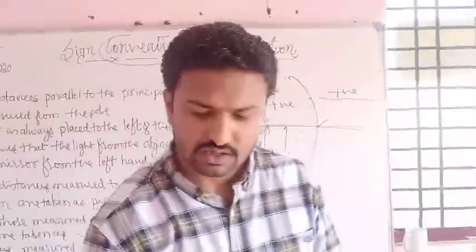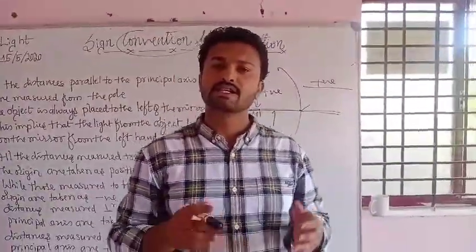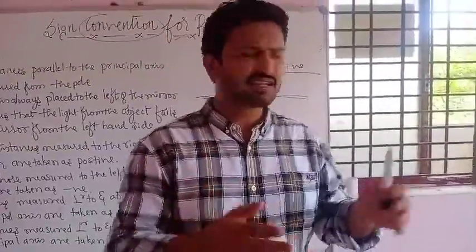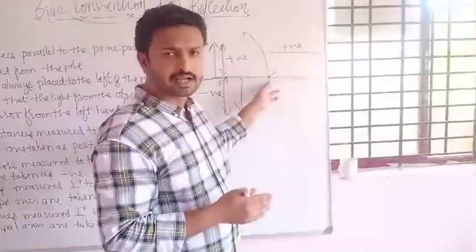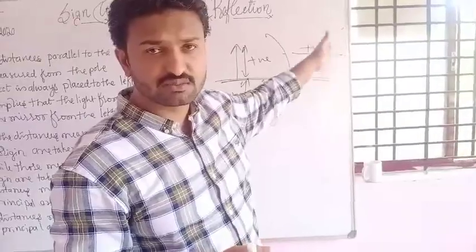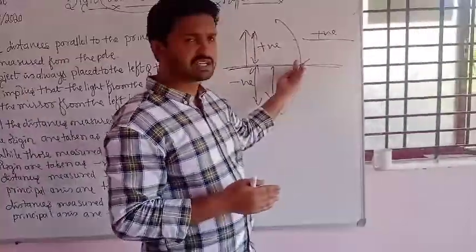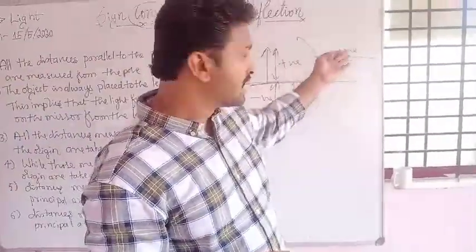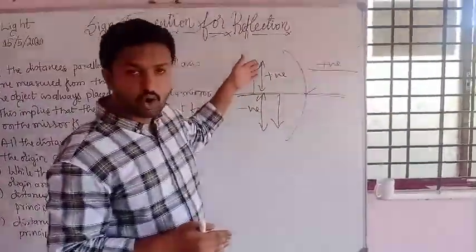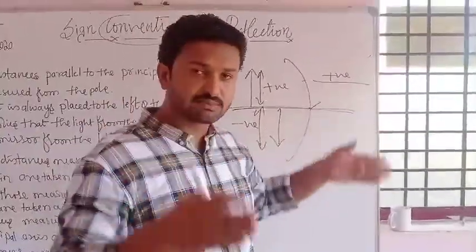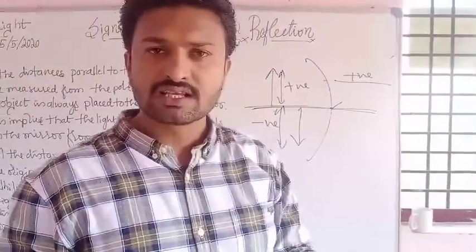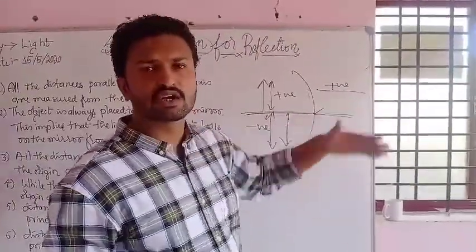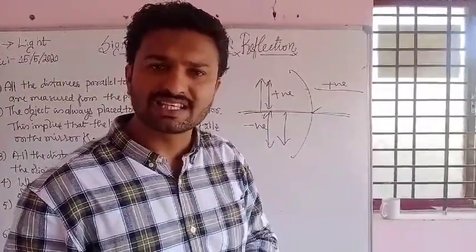Okay, first one, all the distances are measured from the pole, and all the distances to the right of your origin are considered as positive. All the distances measured left from the origin are considered as negative. And when your object is perpendicular to the principal axis, the height is considered as positive. When your object is below and perpendicular to the principal axis, it is considered as negative.